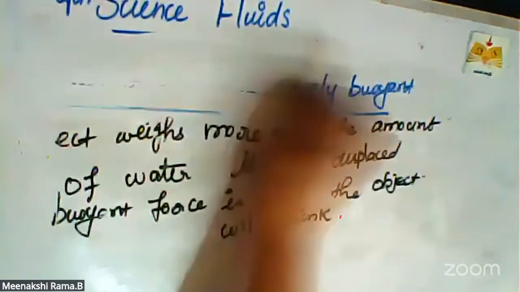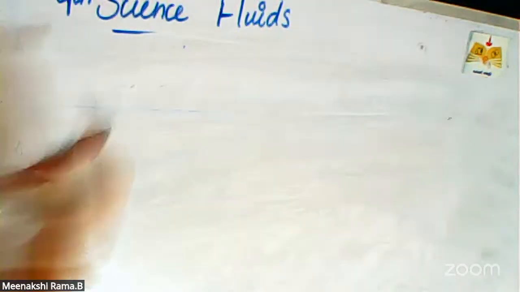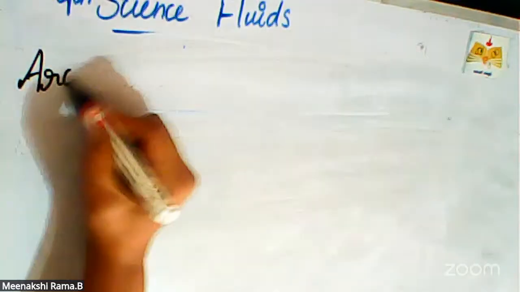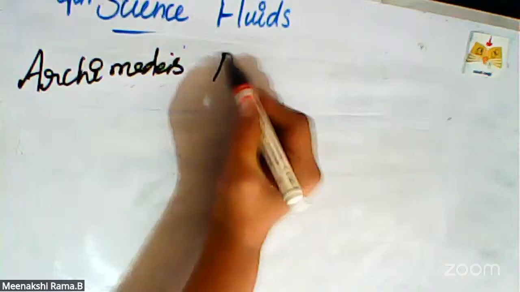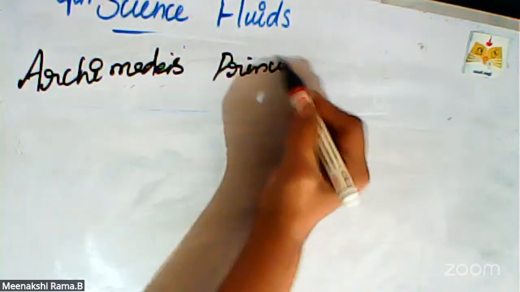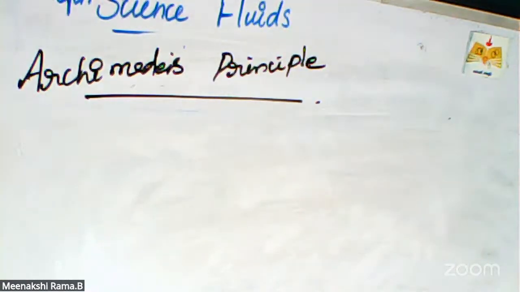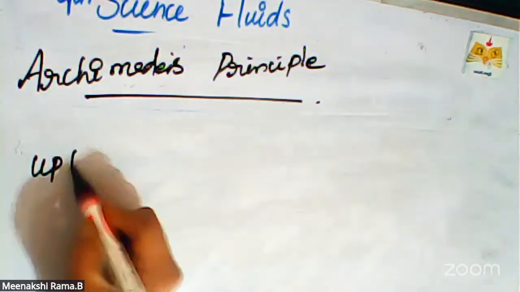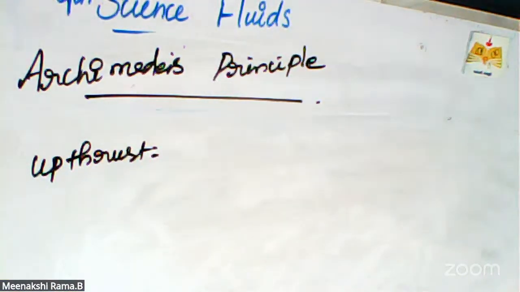Next one is Archimedes principle. Archimedes principle means the upthrust force acts on that area.